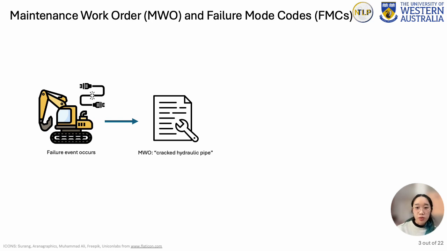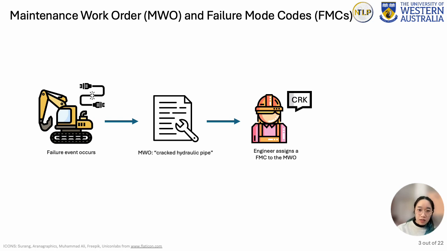Maintenance work orders capture important information about an actual or impending failure event and the condition of the asset. This includes the manner in which the failure occurred, known as the failure mode, where it occurred, and any maintenance actions performed. You can think of maintenance work orders as a health record for assets. The accurate analysis of maintenance work orders is vital for developing effective maintenance strategies and improving asset management.